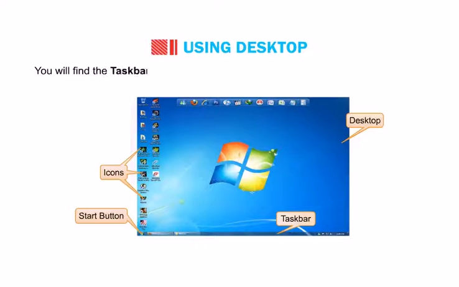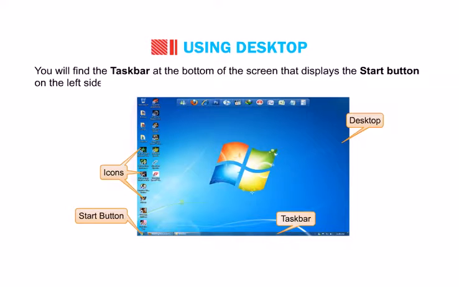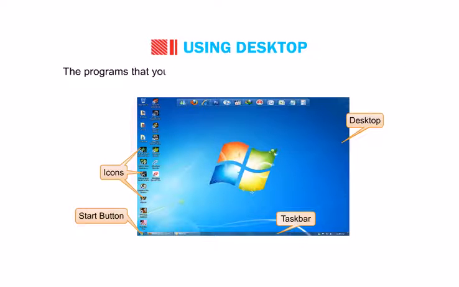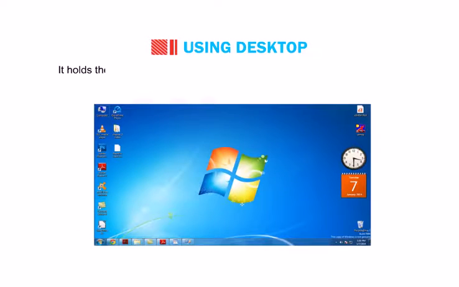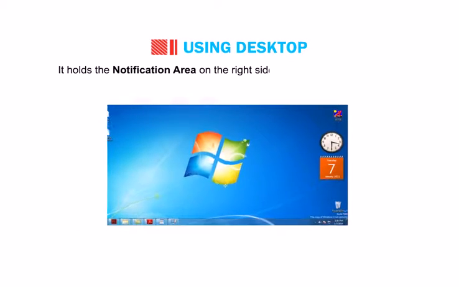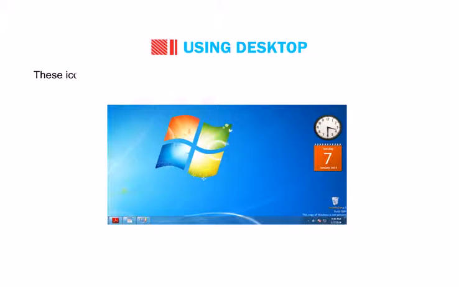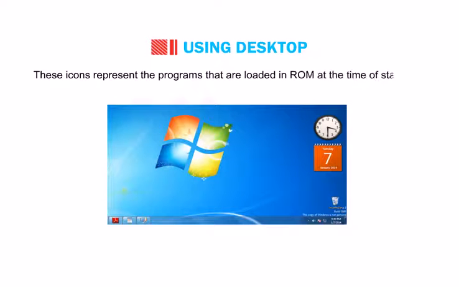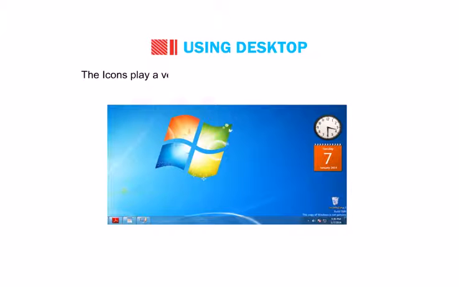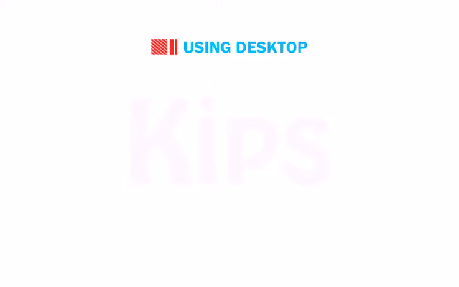You will find the taskbar at the bottom of the screen that displays the Start button on the left side. The programs that you have opened appear in the form of buttons on it. It holds the notification area on the right side, which includes a clock and some icons. These icons represent the programs that are loaded at the time of startup. The icons play a very important role in the graphical user interface. Let's know about commonly used icons.